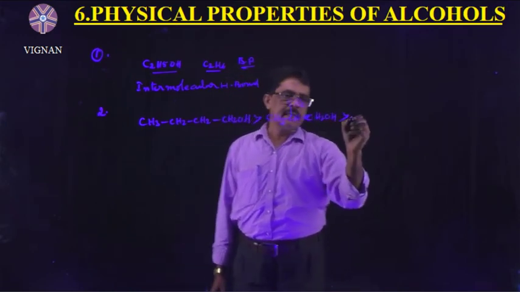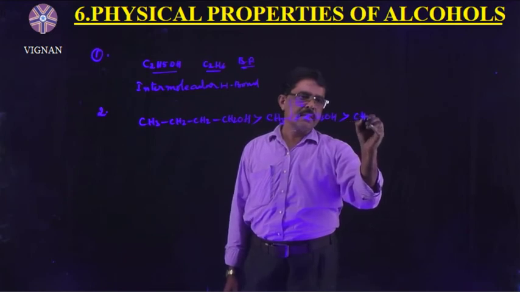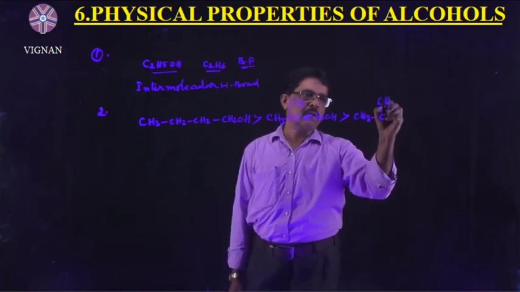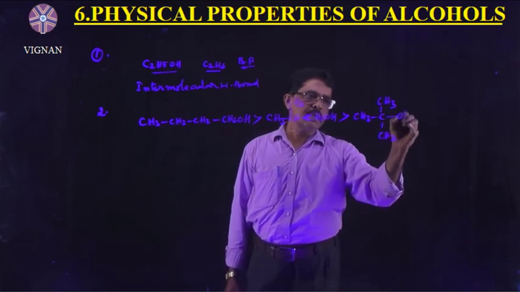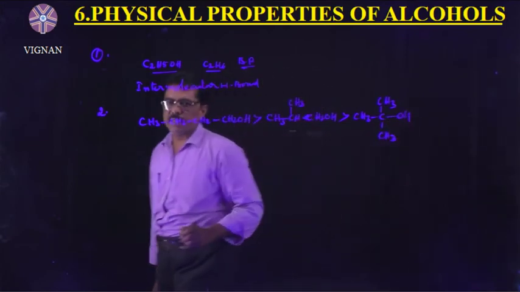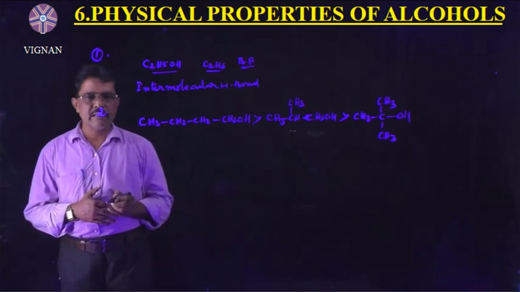This one is greater boiling point than tertiary butyl alcohol. So all are having the same molecular formula. These are the isomers, isomeric alcohols.